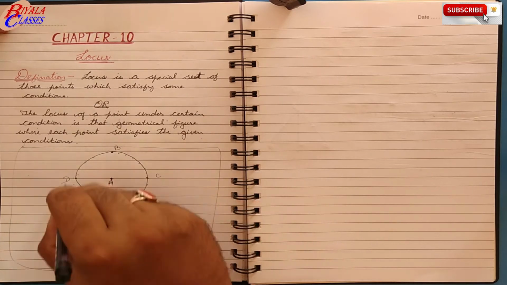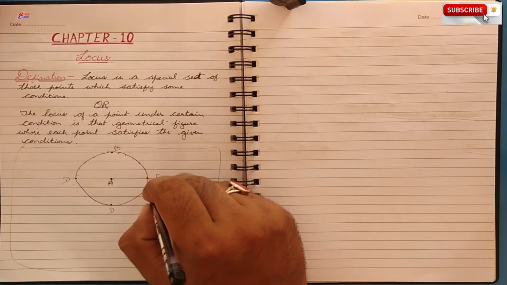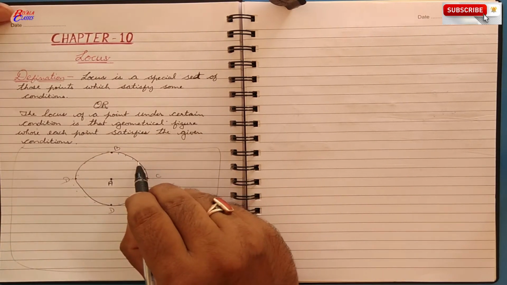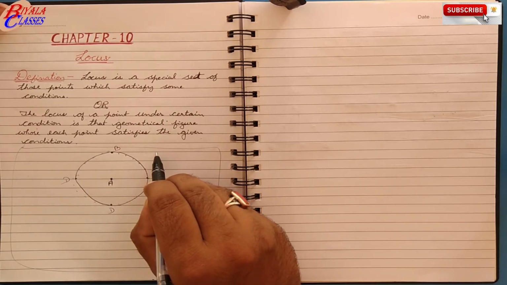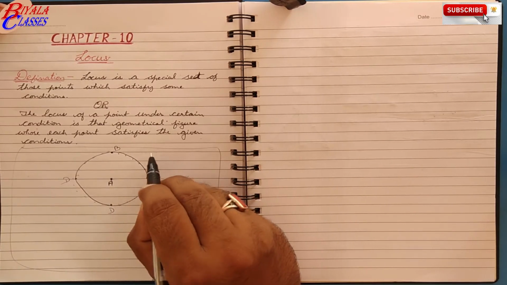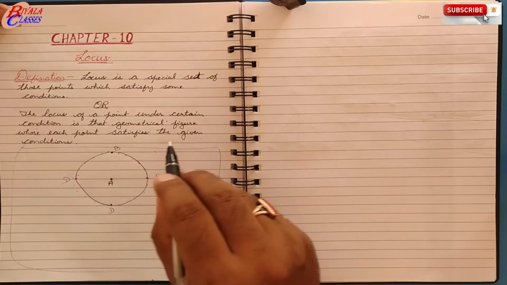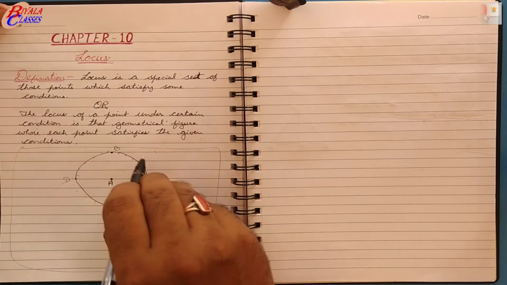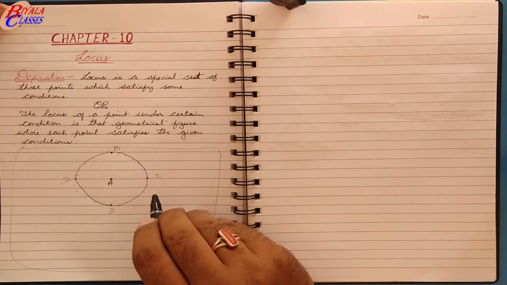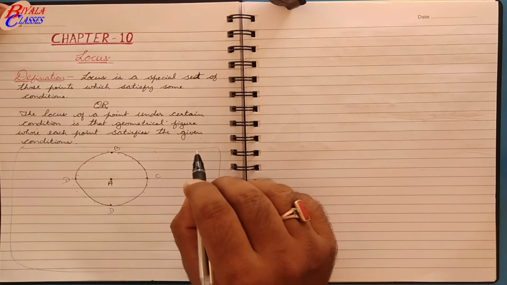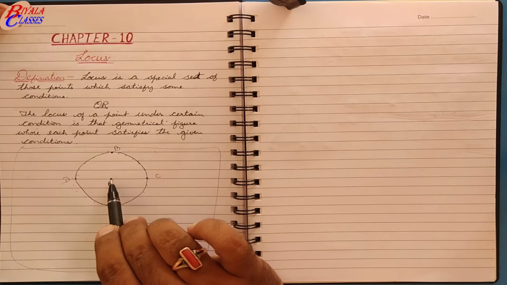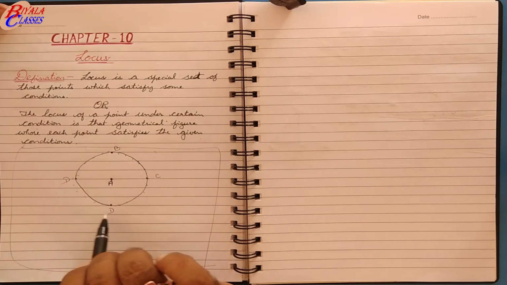This geometrical figure has n number of points. There are points which lie outside this circle, or near to point A. But the points lying on this circle satisfy the condition that all these points lie at equal distance from A. So this is the locus.